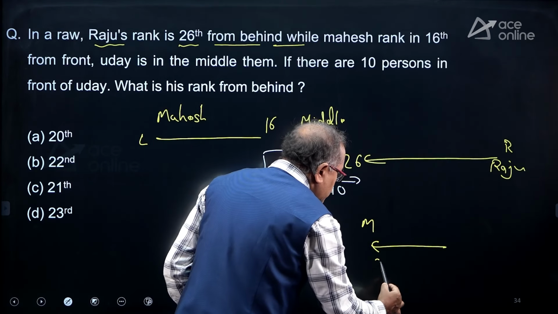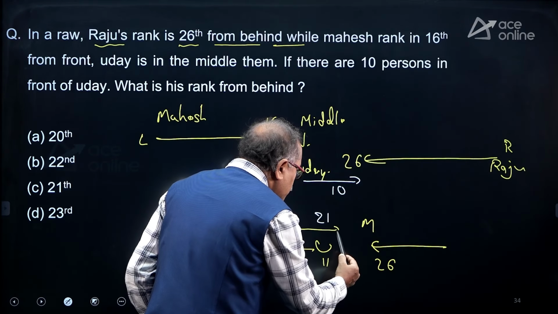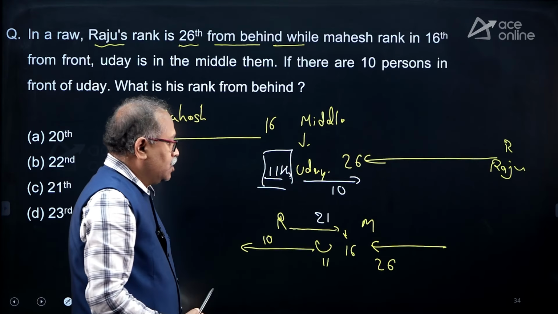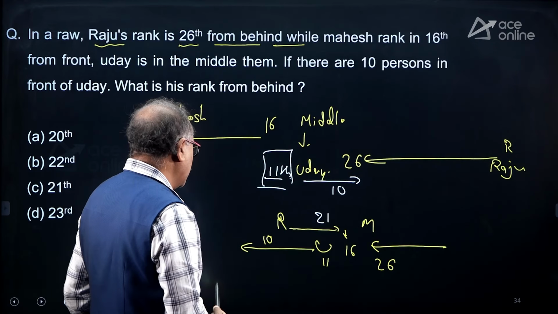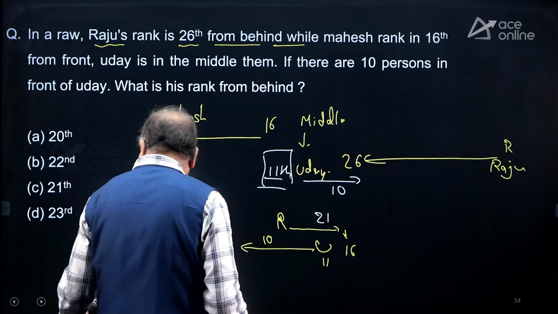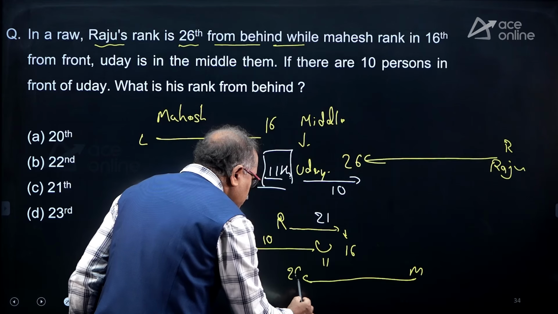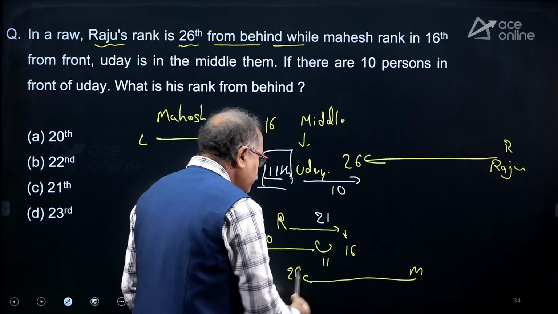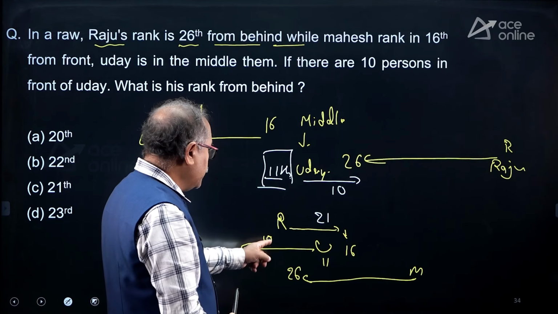Mahesh is 16th from this side and Raju is 26th from the other side.